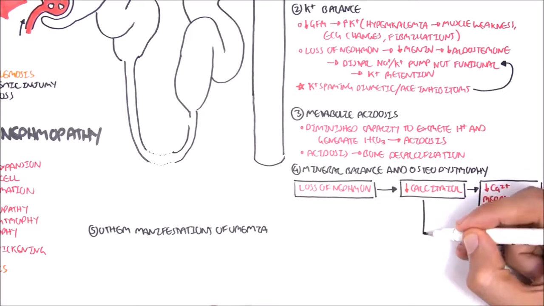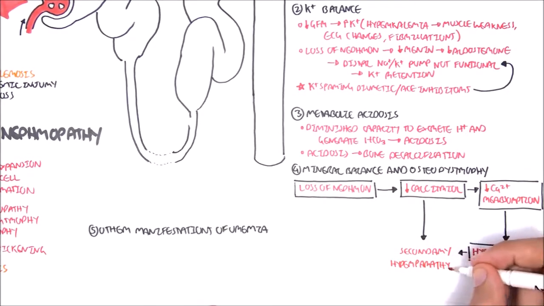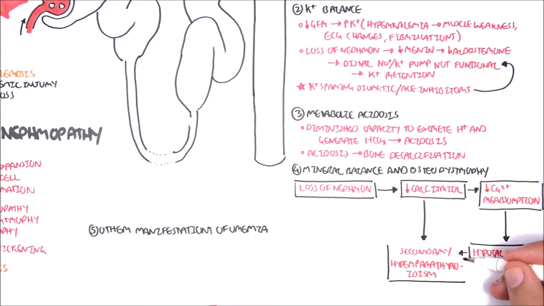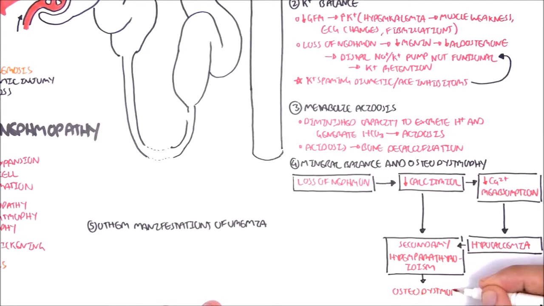Hypocalcemia and a decrease in calcitriol will stimulate the parathyroid glands continuously, and this will lead to secondary hyperparathyroidism. The hyperparathyroid state leads to osteodystrophy because parathyroid hormone stimulates bone breakdown.